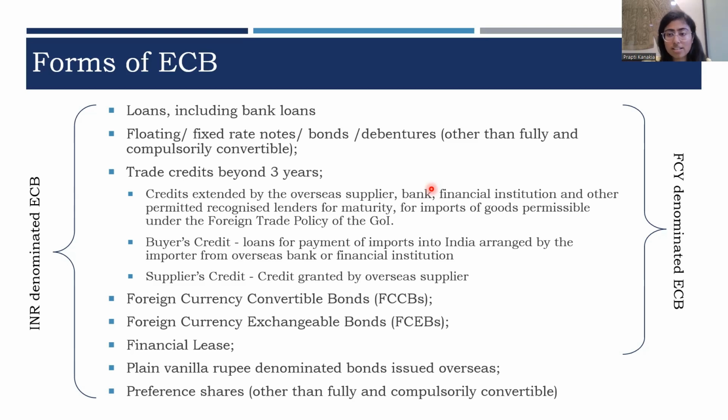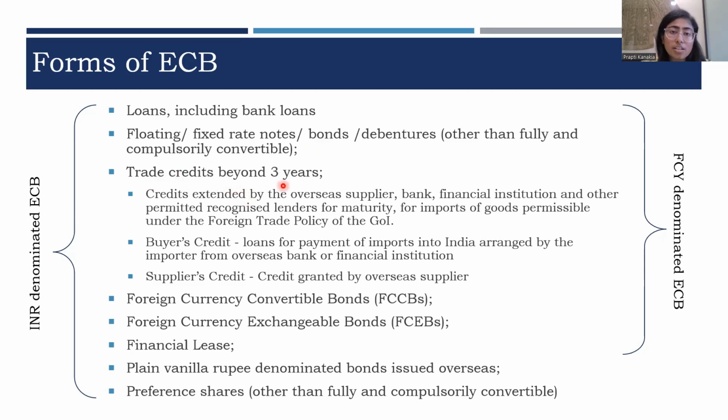Whereas in case of foreign currency denominated ECB, it is the borrower who will be exposed to the foreign currency risk rather than the lender. So these are the two kinds of ECB. Further, there are 8 methods through which the ECB can be raised. First is loan, which is like a bank loan. Then fixed or floating rate notes or bonds or debentures. Here, the instrument should be a fully and compulsorily convertible instrument into equity. Any optionally or partially convertible instrument will not be governed under ECB norms.